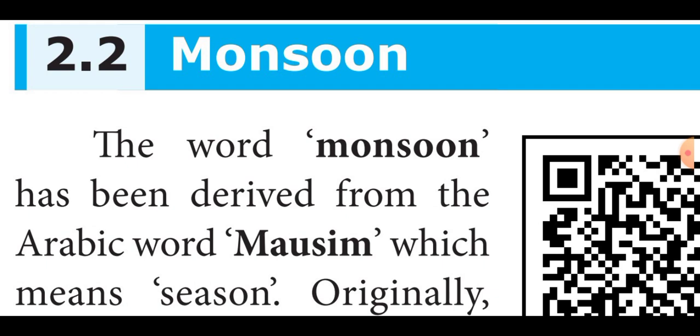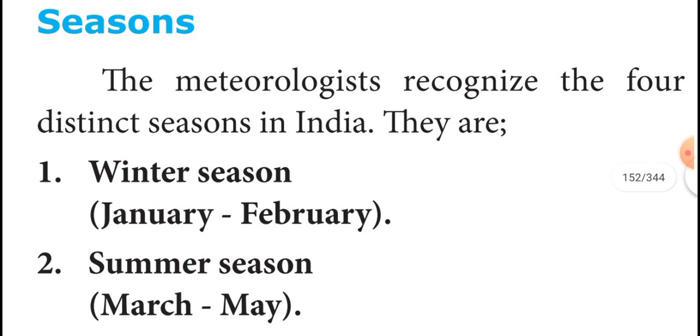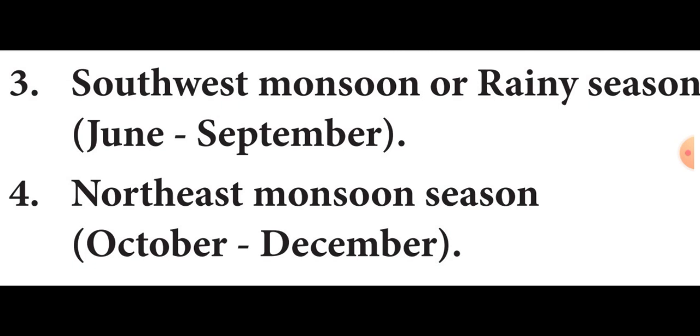The next topic is seasons. Students, in India, how many main seasons are there? There are four distinct seasons. The weather forecasters recognize four distinct seasons in India: winter season, summer season, southwest monsoon season, and northeast monsoon season.